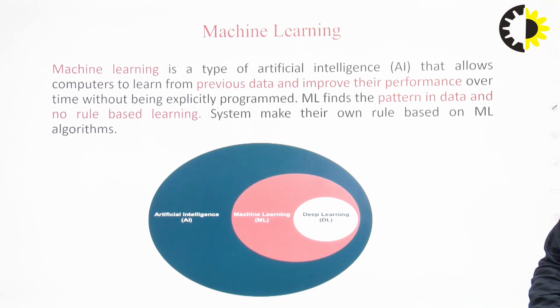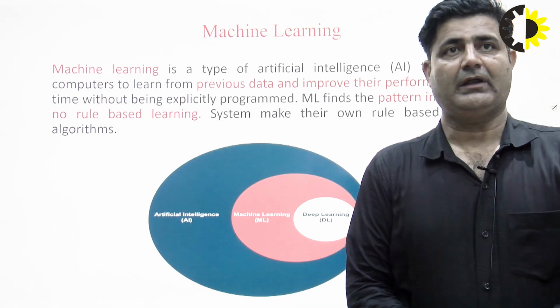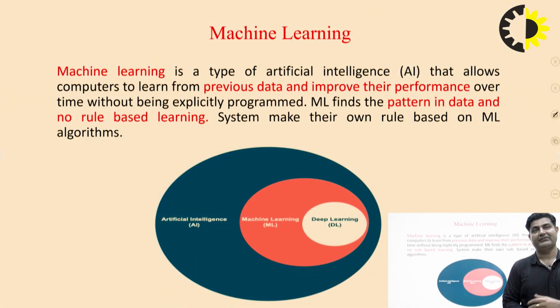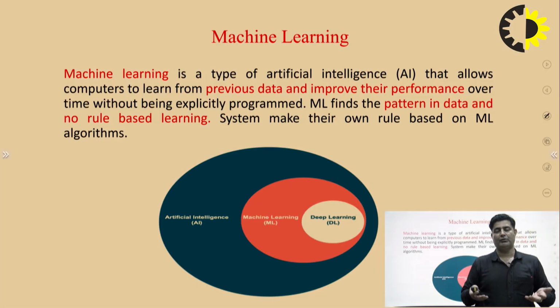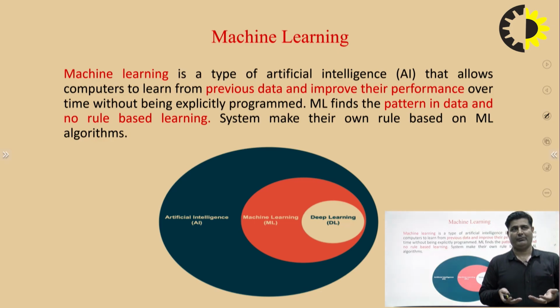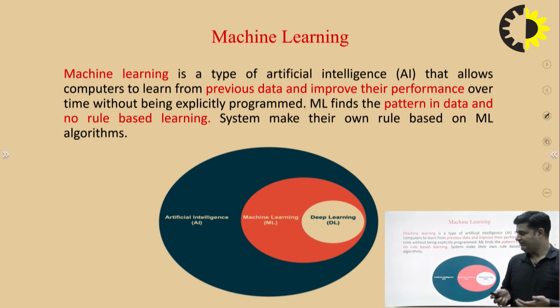First, what is machine learning? Machine learning is a type of AI, or we can say it is a subpart of artificial intelligence, in which the computer tries to learn from previous data. The purpose of machine learning is to train a model on the basis of previous data and to improve its performance. As mentioned in the definition, machine learning is a type of AI that allows the computer to learn from previous data and to improve performance over time. This is the main purpose of machine learning.